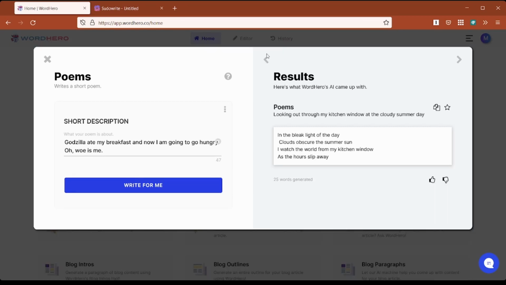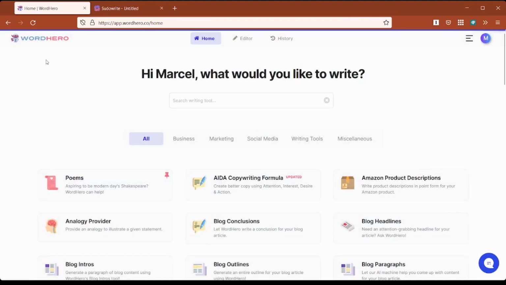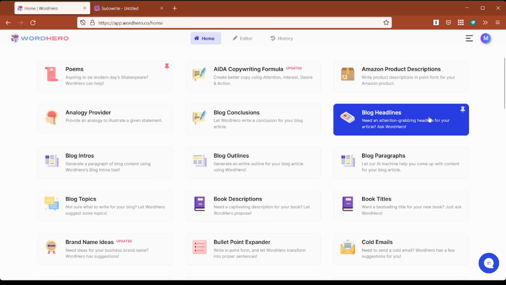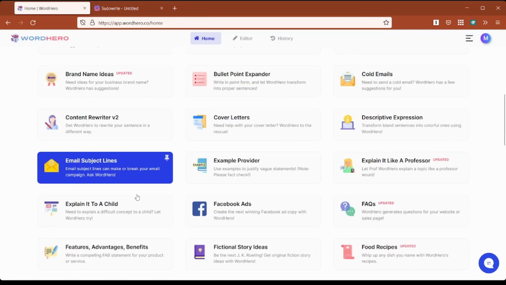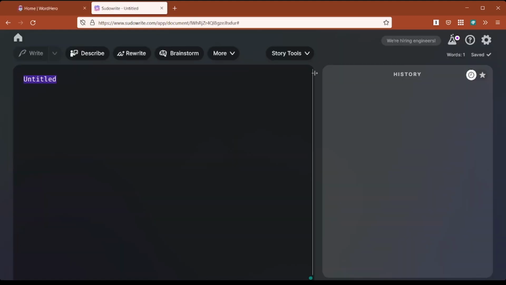Let's go back to the results from earlier. And of course, what was it? The clouds I had looking out my window at a cloudy summer day. So let's take this now, and I'm going to show you what Sudowrite does with it, okay? So both of these things, whether it's Wordhero or Sudowrite, have lots of different things. They've got things for writing blog posts, riffing on different things, cover letters, emails, all sorts of things like that. I'm not going to bother you with that at the moment. It's just poetry. And we're going to do the same thing here with Sudowrite.